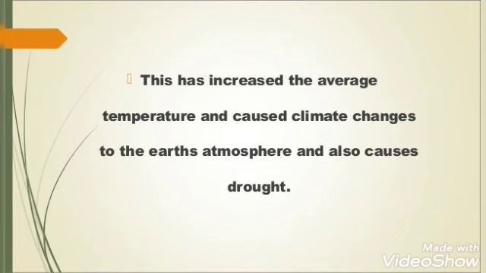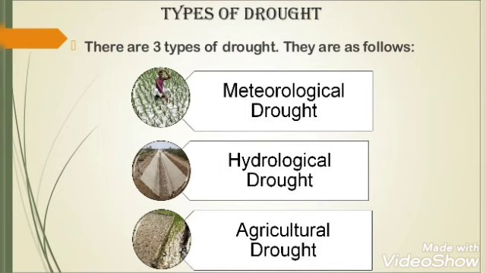This has increased the average temperature and caused climate changes to the earth's surface. And this extreme heat, this increase in temperature, has also led to drought.